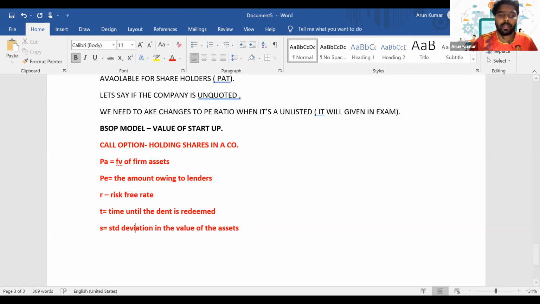Is it clear? This part is very rarely tested, but just understand that even this BSOP model can be used to calculate the value of a company, especially for a startup company. Is it clear? Okay, so that's it for the mergers and acquisition part.